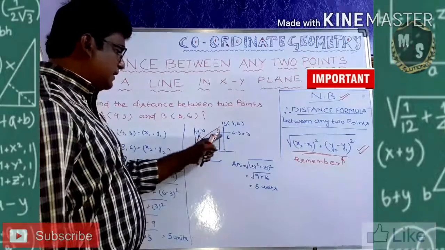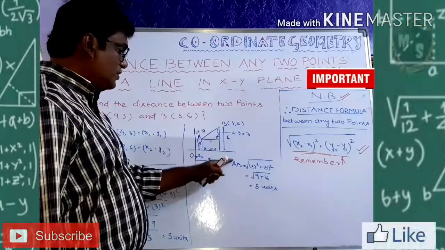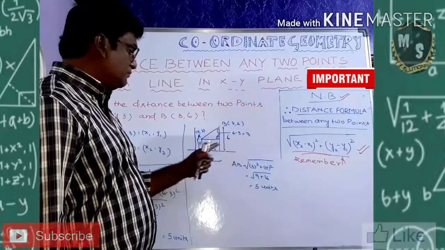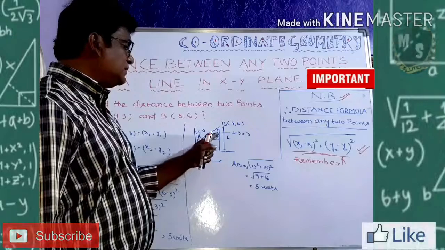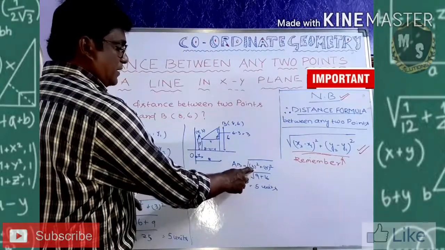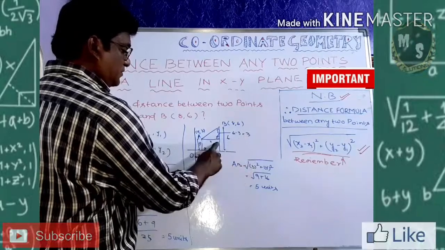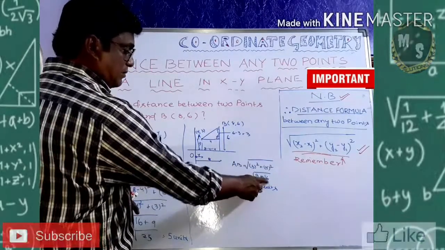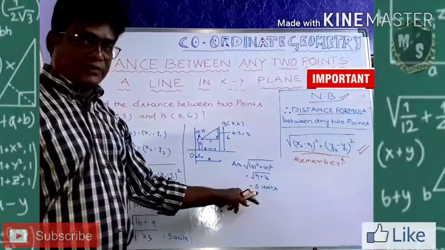It is a right angle triangle now. So AB is equal to the square root of base square plus perpendicular square. Sorry, base is 4 and perpendicular is 3. So 3 square is 9, plus 4 square is 16. 9 plus 16 is 25, and the square root is 5 units.